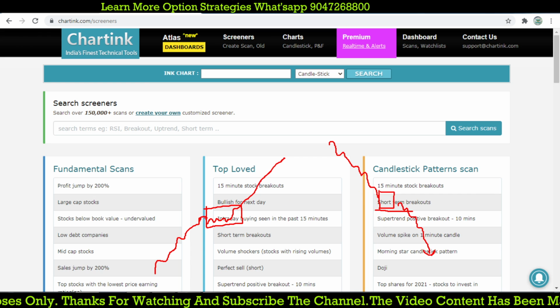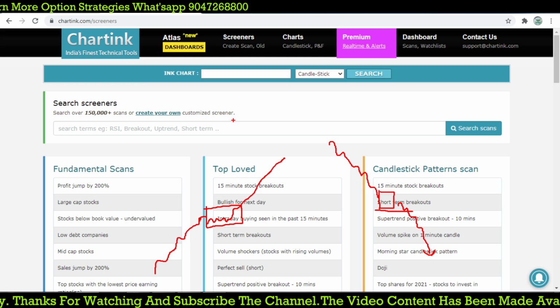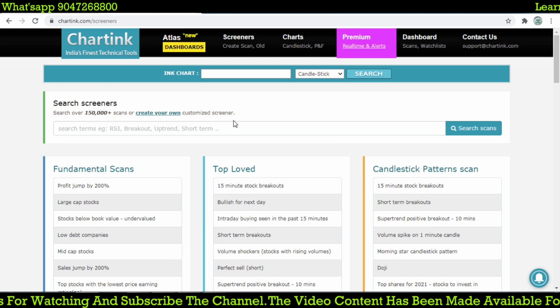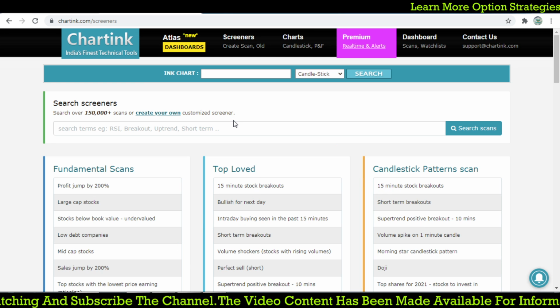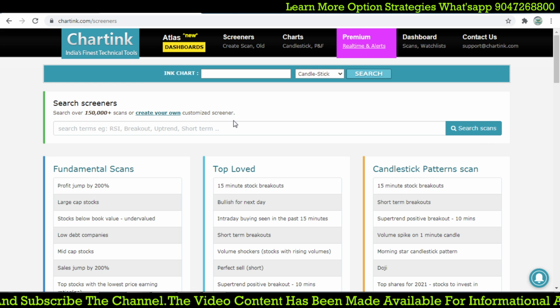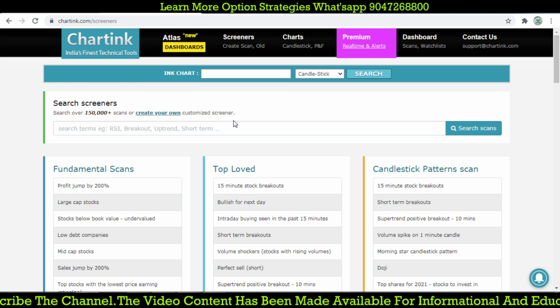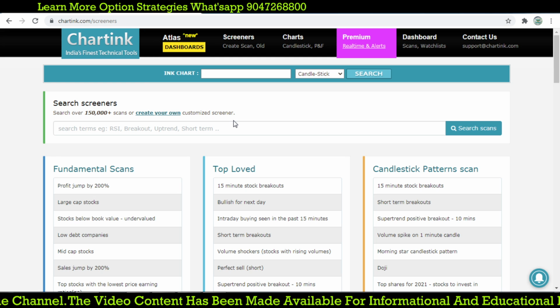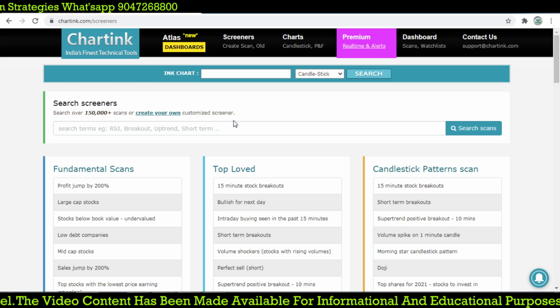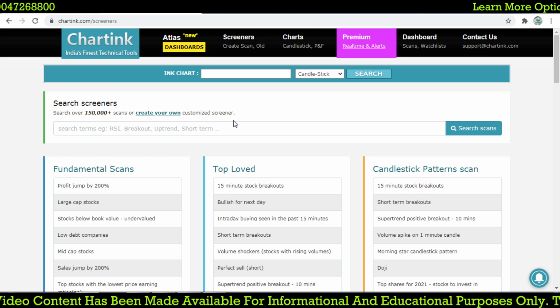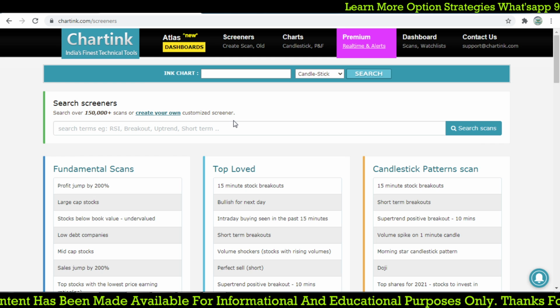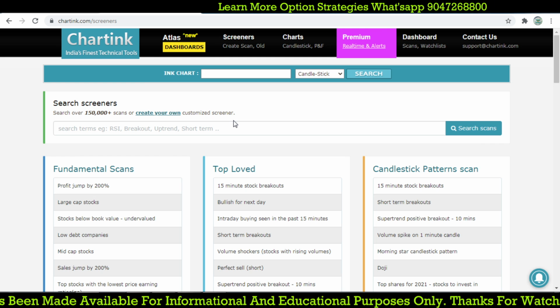In previous videos we discussed reversals of the trend, and now we are going to discuss the continuation of the trend. These candlestick patterns help you see how the stock continues its trend, and we are going to see four kinds of continuation patterns.